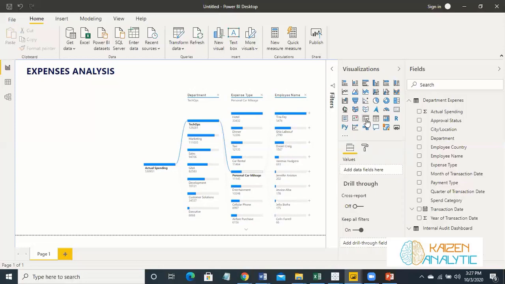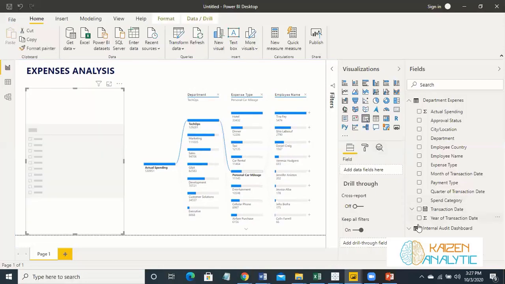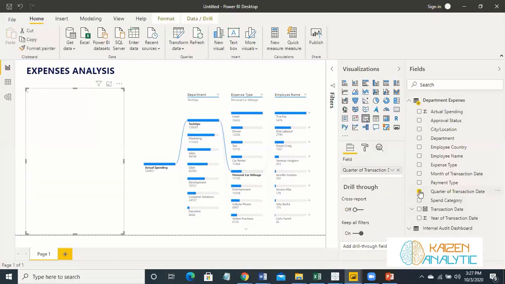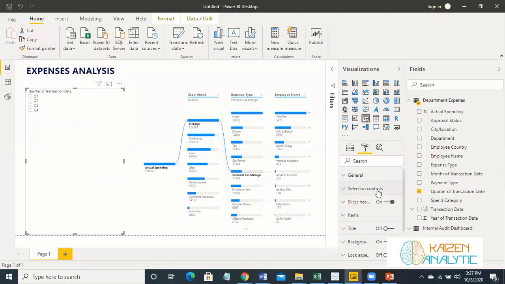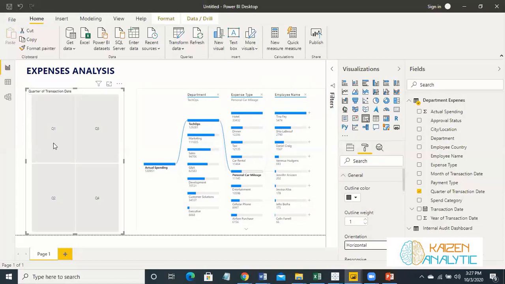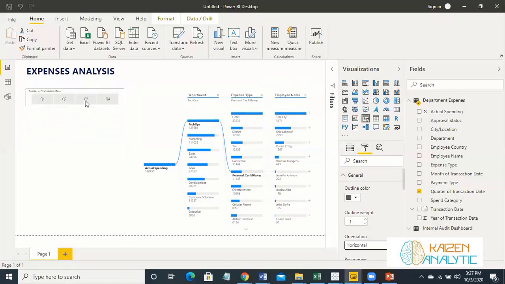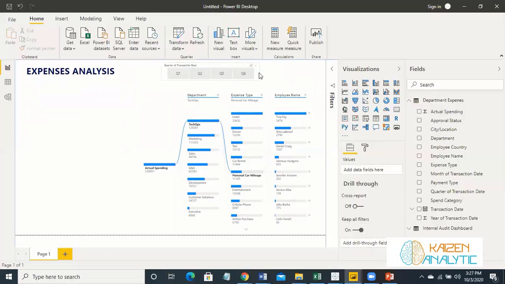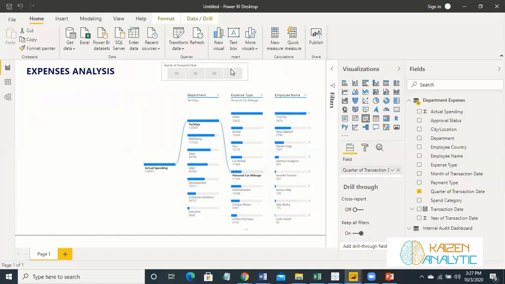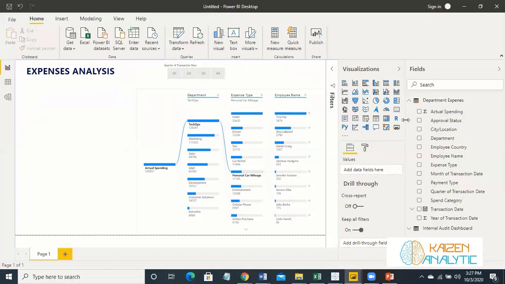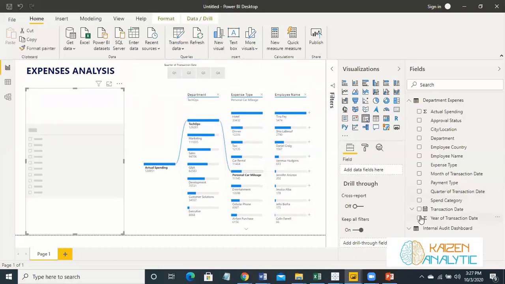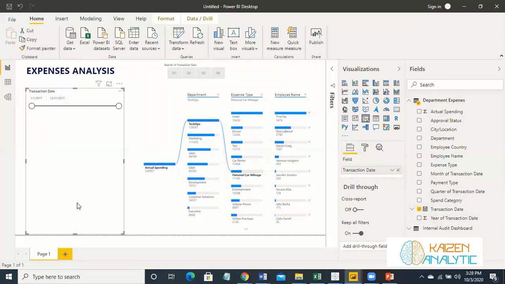So first, let's place one slicer of quarter. Let's make it in tiles, vertical. So this is the first slicer which we have created. Second, we can create a slicer of dates, transaction dates. So this is the second slicer which we have created.